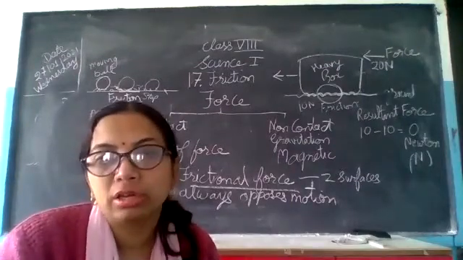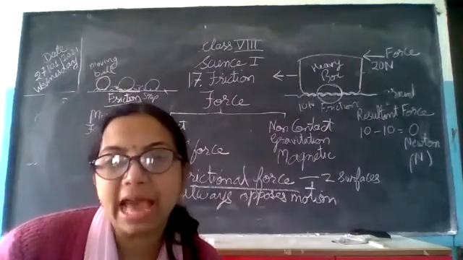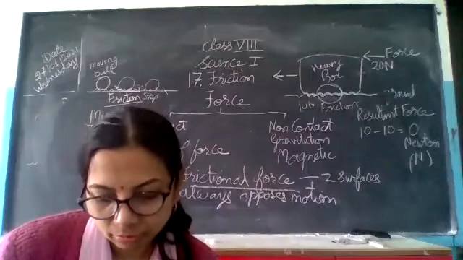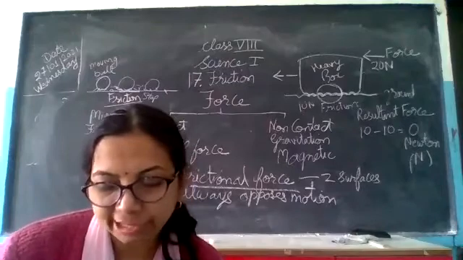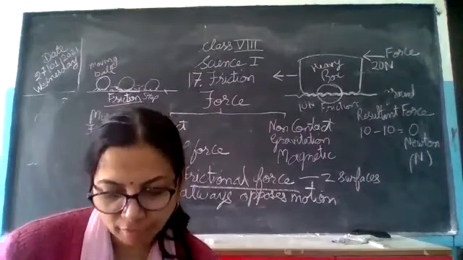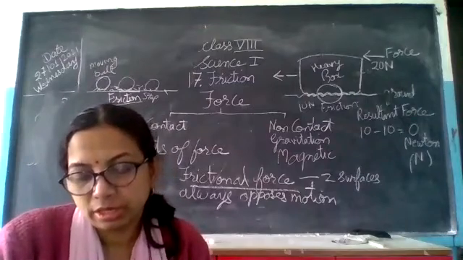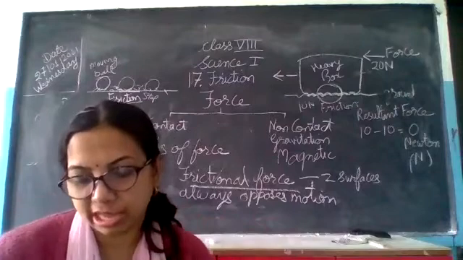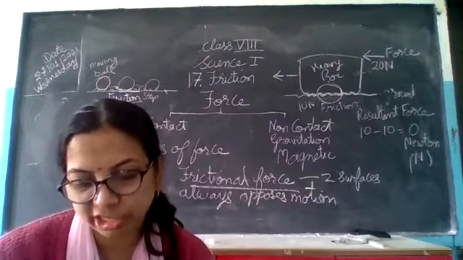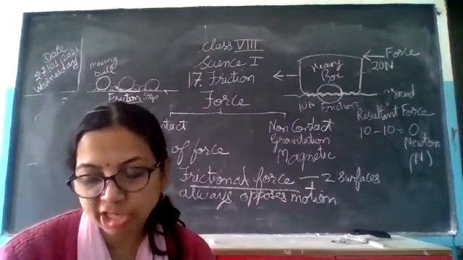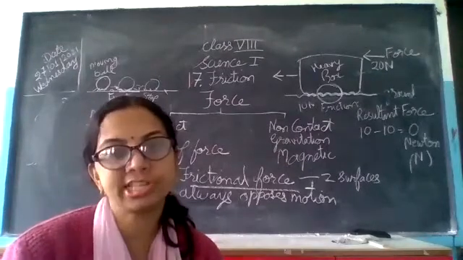You see where the word irregularities is written, on page number 263, second last paragraph. Irregularities present on the surface of the object interlock with each other. एक दूसरे में इंटरलॉक हो जाते हैं, and when one of the surfaces moves or tries to move with respect to the other, the interlocks between the surfaces resist the motion.